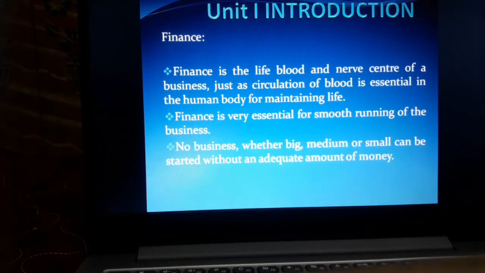What does finance mean? Finance is the lifeblood and nerve center of a business, just as circulation of blood is essential in the human body for maintaining life. Finance is very essential for smooth running of business. No business, whether big, medium, or small, can be started without an adequate amount of money.